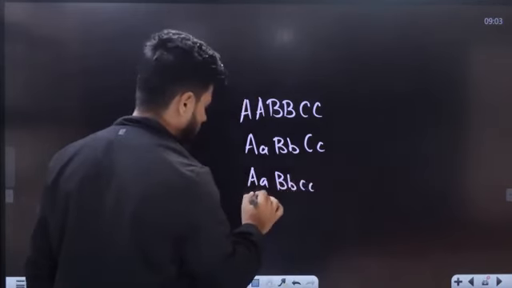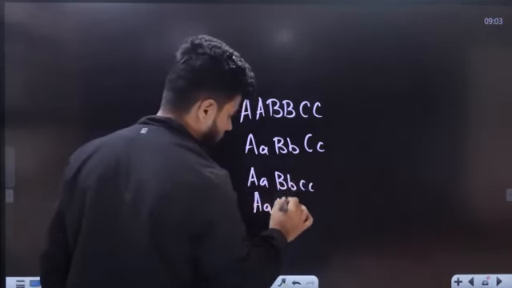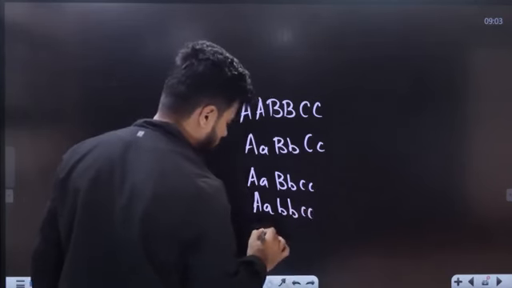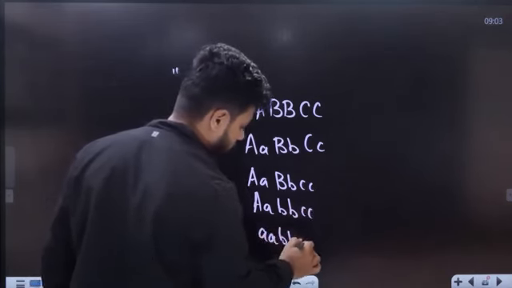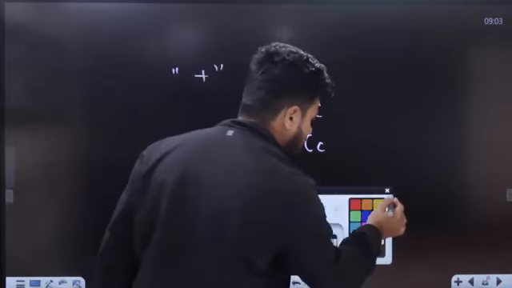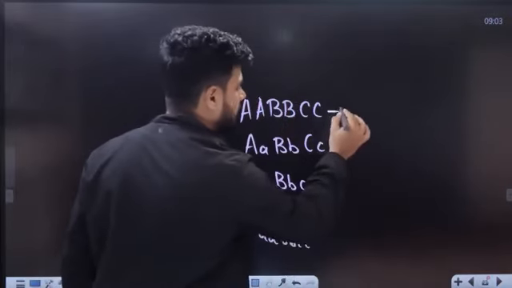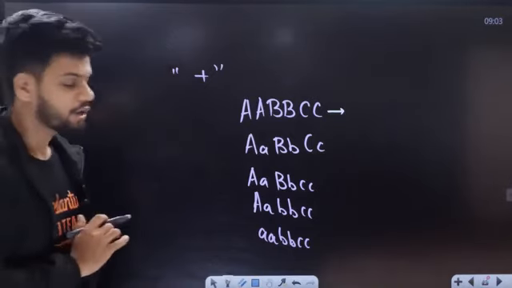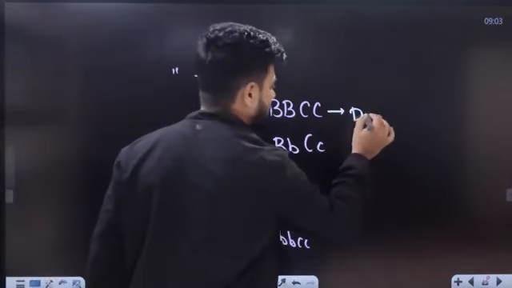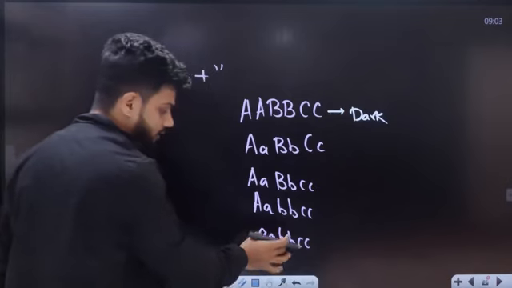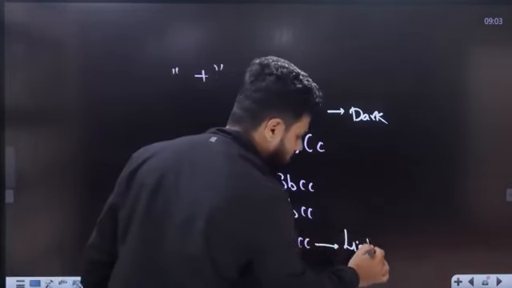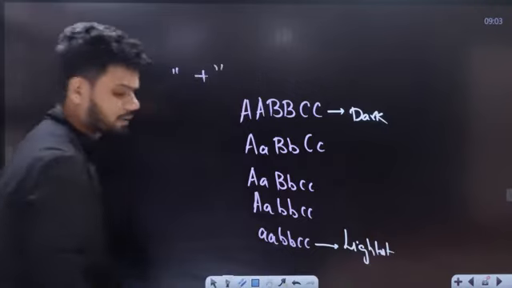Let's take one more: gene A, gene B, gene C. Let's take one more: small a, small b, small c. Now students, do you see here? In the first example, we have all dominant alleles present, so the skin color is going to be completely dark. Here, all recessive alleles, the skin color is going to be the lightest.